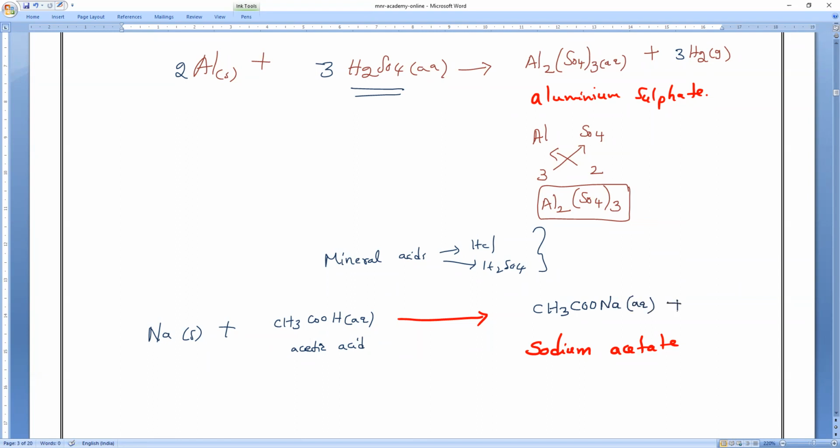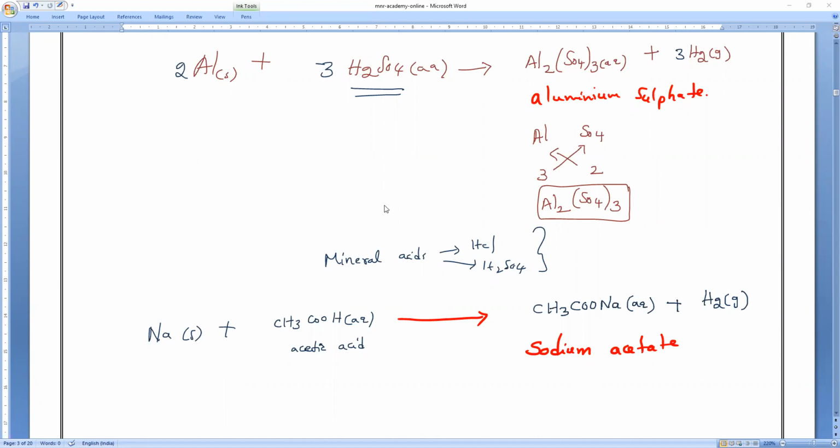CH3COONa, sodium acetate, plus what gas will come? Hydrogen. I'm giving you 1 or 2 minutes for balancing. Let me see who will balance first. You should not take even 1 minute, 10 seconds. Anybody ready? Tejaswini, Rohit, answer please.